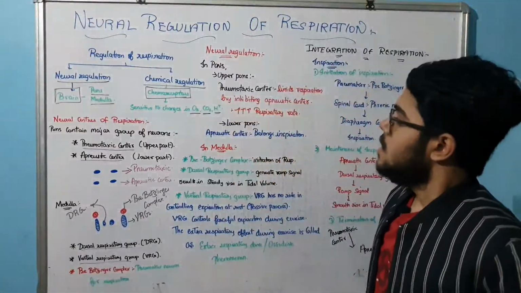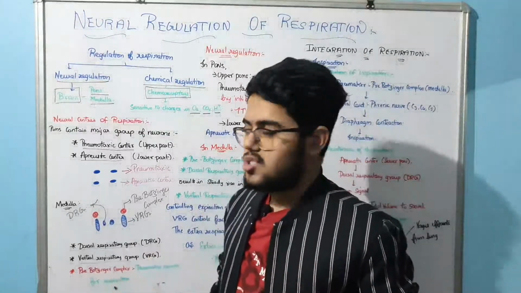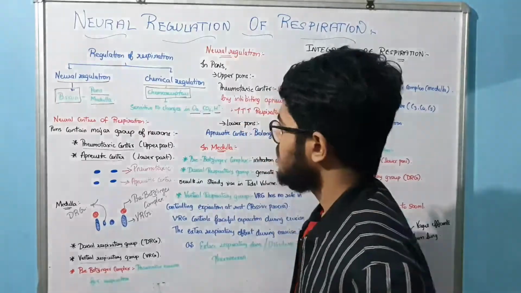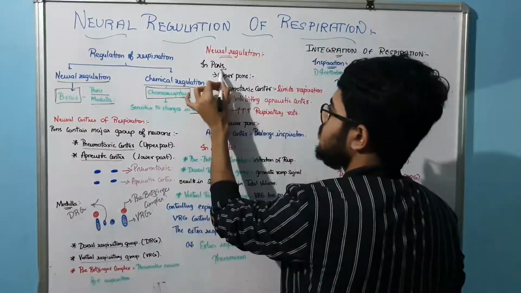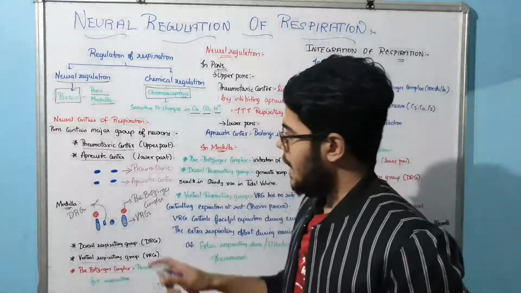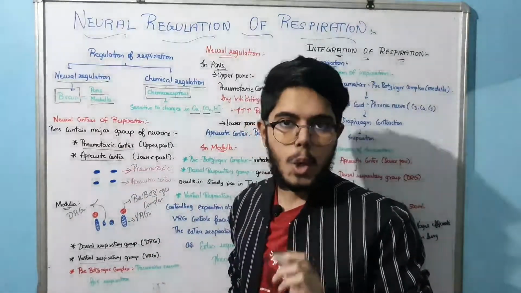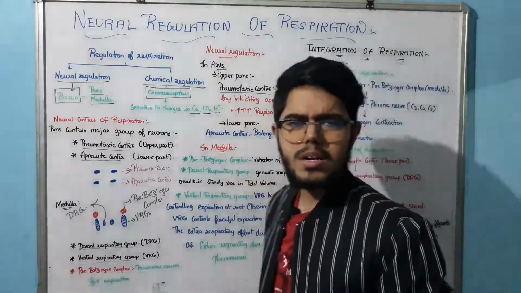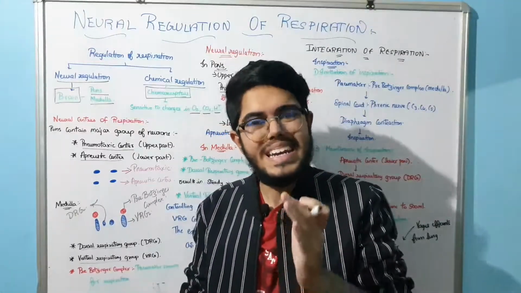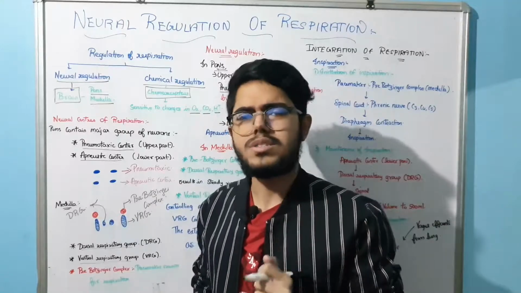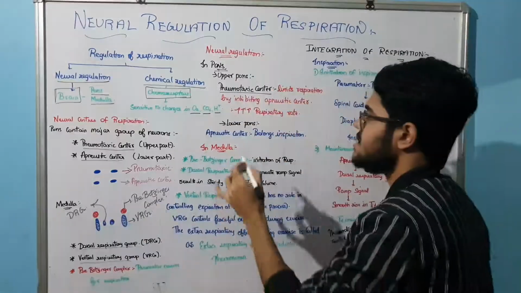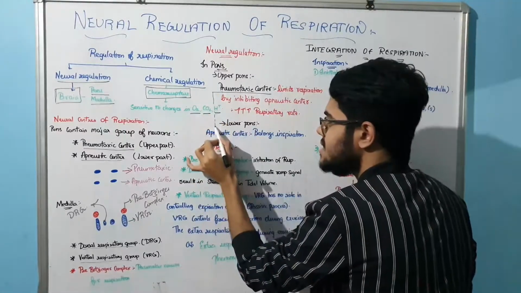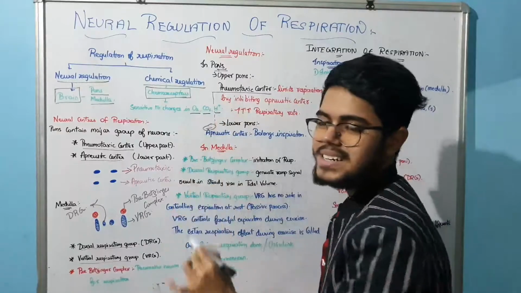Now what is the function of these centers that we have discussed? We will see now. Very important. We'll take the pons first. In our pons we have the upper part and lower part, right? In the upper part we have the pneumotaxic center. Very important: the pneumotaxic center is going to limit the respiration. How is it going to limit the respiration? This pneumotaxic center is going to inhibit the apneustic center.